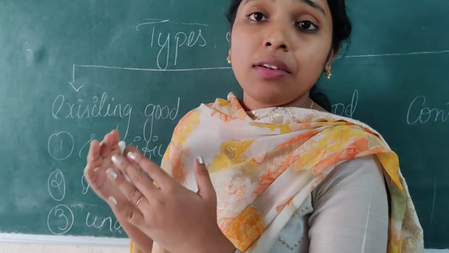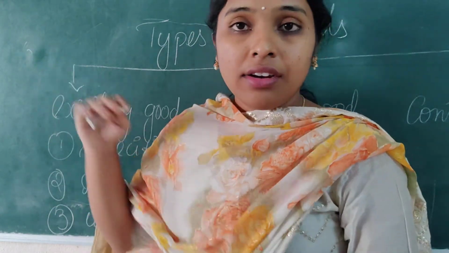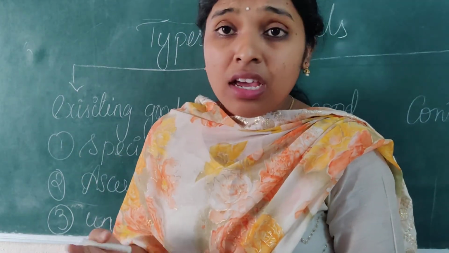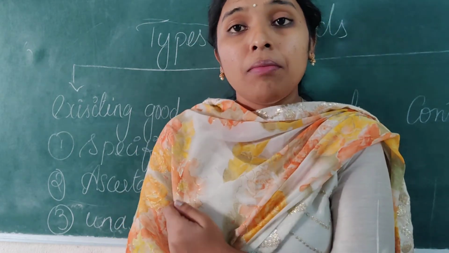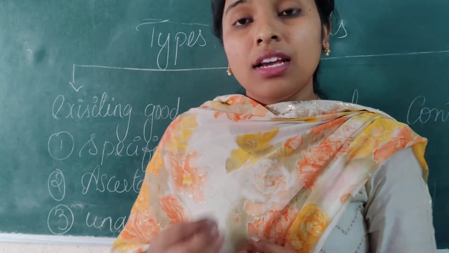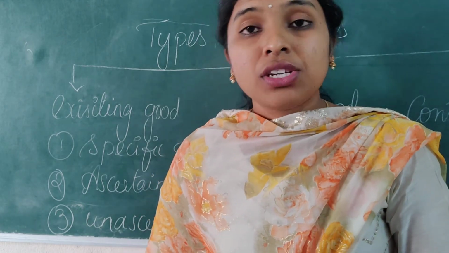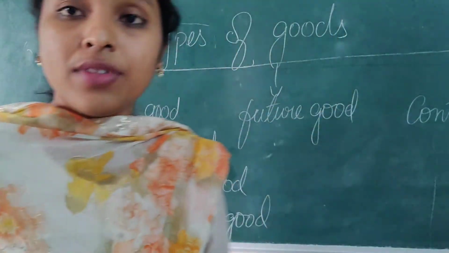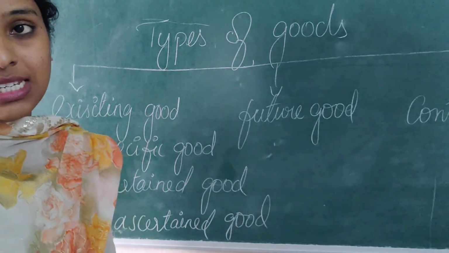Unless a clear description is provided, the seller may not give the exact product. Why? Because there will be bags of different quality and weight. There will be 25 kgs, 50 kgs, 100 kgs. One bag will have high quality and one bag will have low quality. So they may not get the exact product they wish for. But in unascertained cases, they get the product only with the description of the product, and only with the description will the transaction be done.